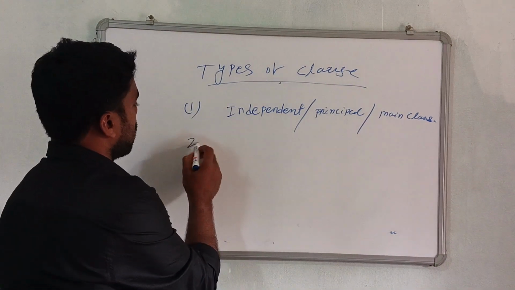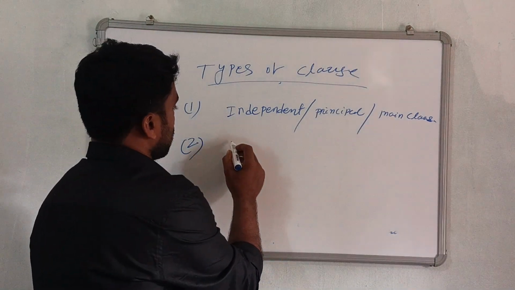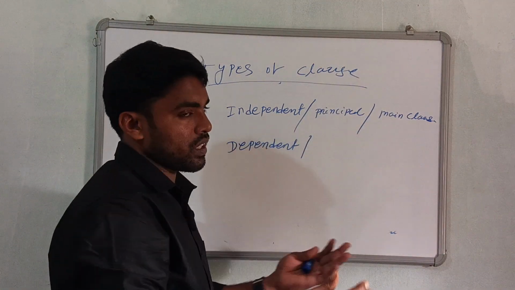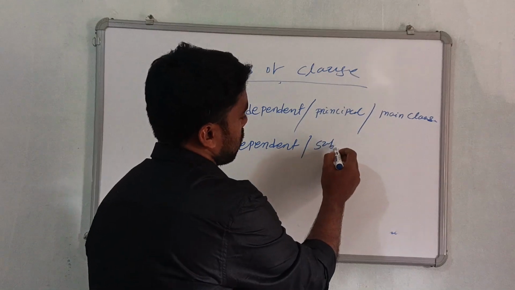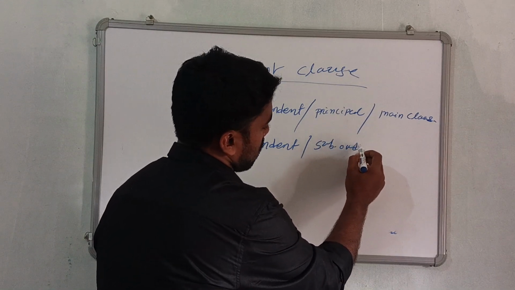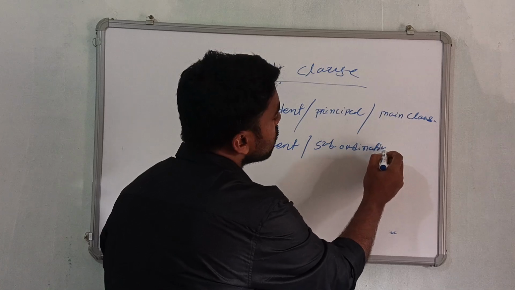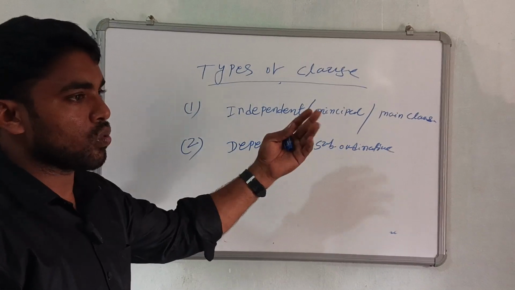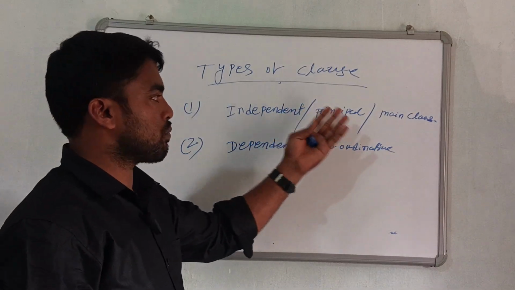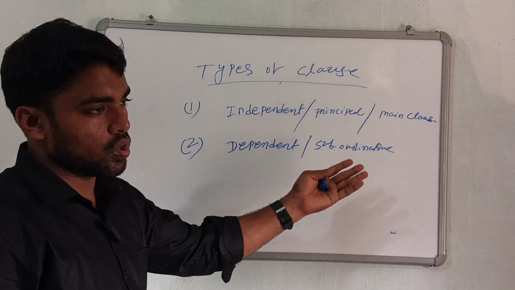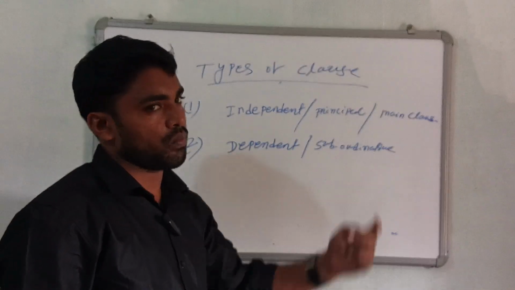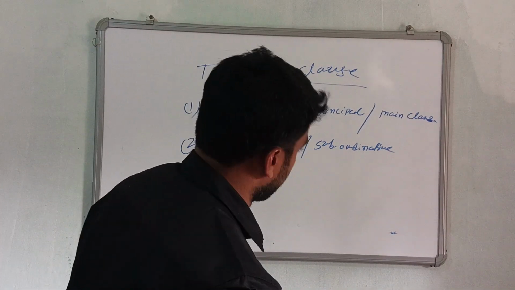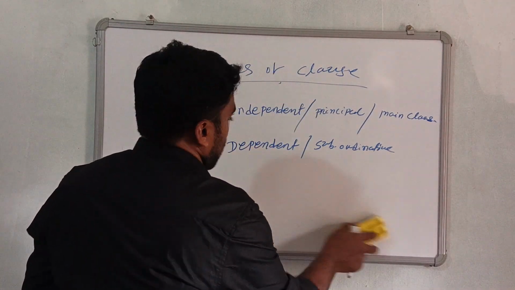Then the second clause is dependent or subordinative clause. So clauses are divided into two types: main clause or principal clause or independent clause, and the second one is dependent or subordinative clause. Then I take an example, everybody clear it. Example.